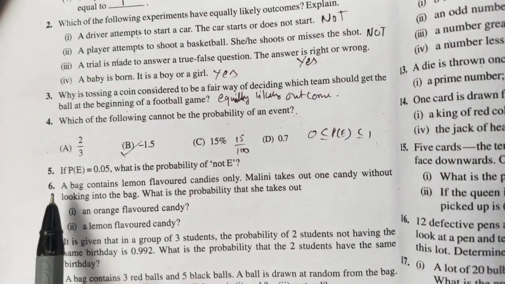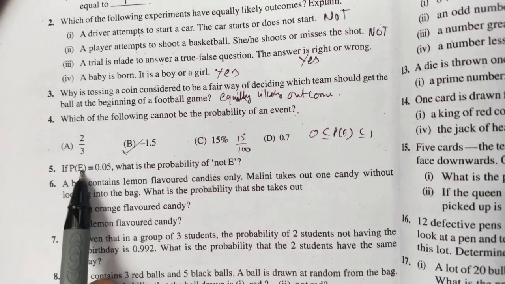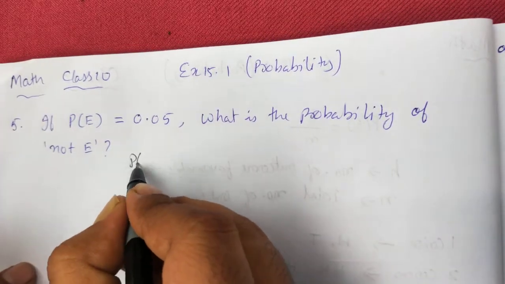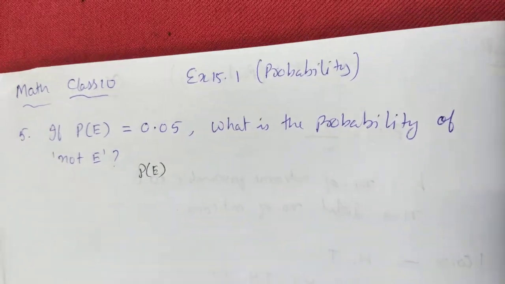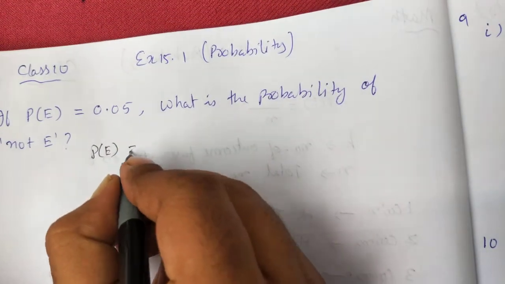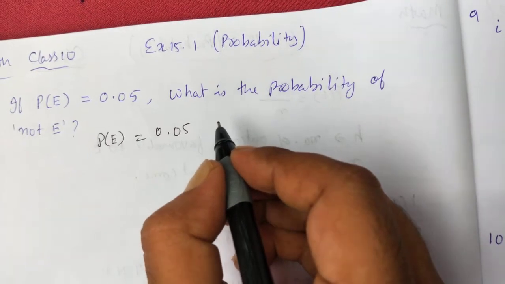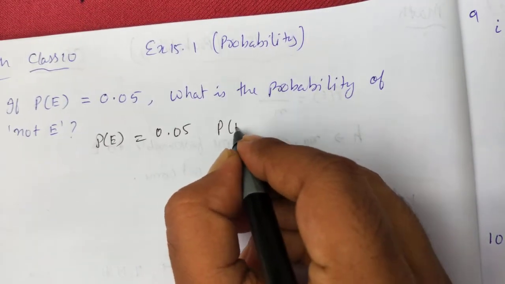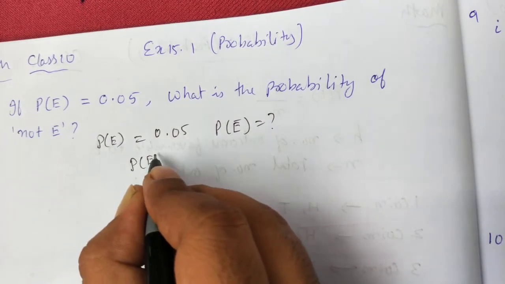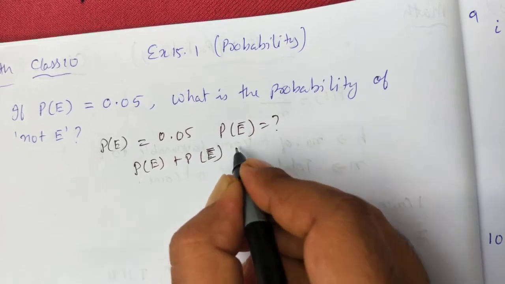Now question number 5. P(E) is given. What is the probability of not E? P(E) is 0.05 and P(not E) you are going to find, and you have to know that P(E) plus P(not E), not E means E bar, is always 1.